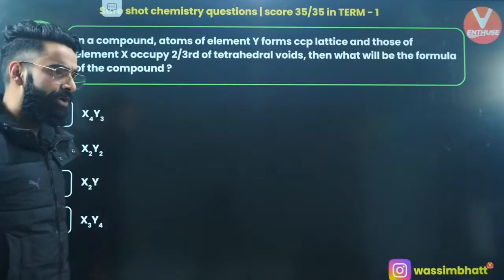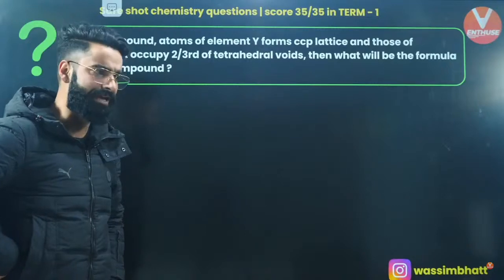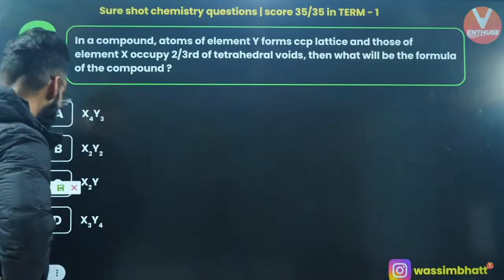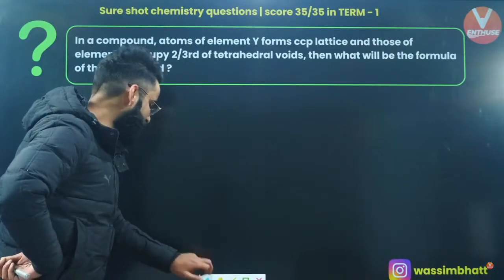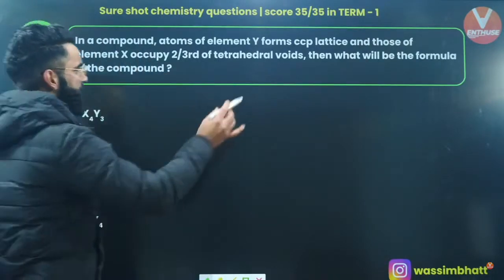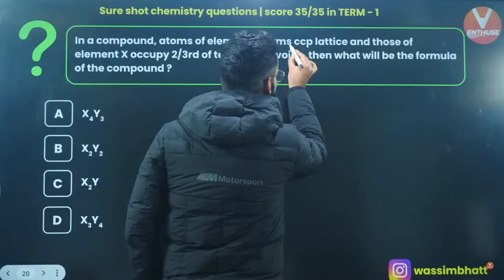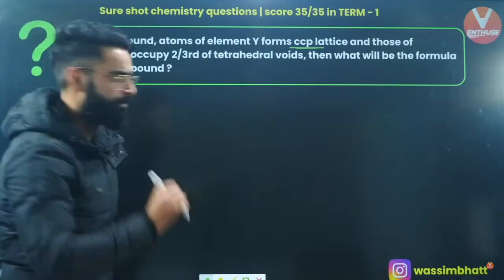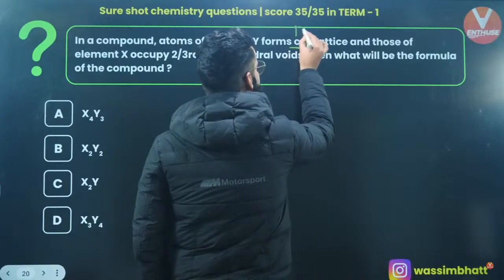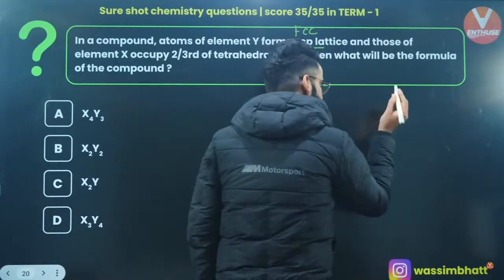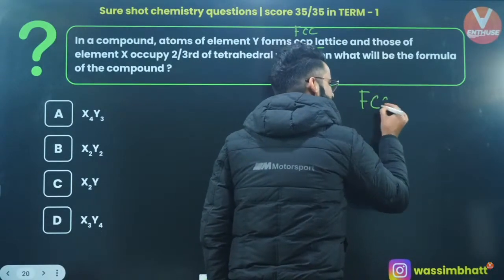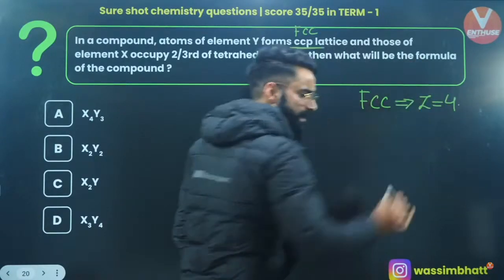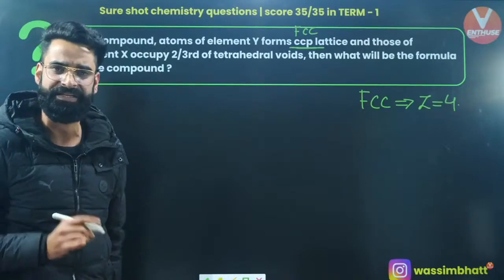Well, I can see the majority of the students are coming up with option A, but I need to check it. Is it actually going to be option A or not? Let's check it, my dear people. Have a look exactly. So first of all, whenever in a question you're given CCP, cubic close packing, do remember, CCP is nothing but FCC, right? And I hope you remember, in case of FCC, the value of Z is 4. Effective number of atoms in case of FCC is 4.